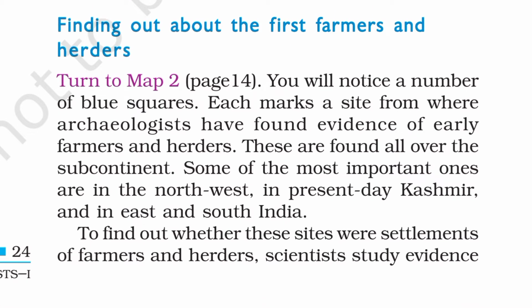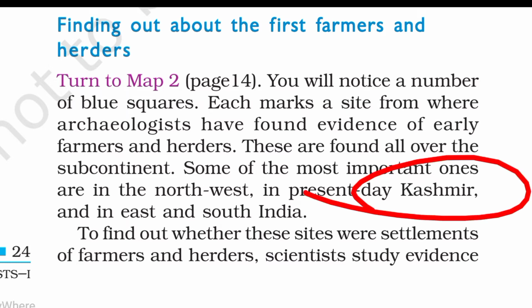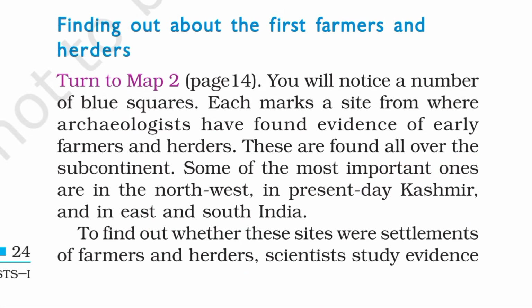Finding out about the first farmers and herders. You will notice the blue squares that mark where archaeologists have found evidence. Archaeologists have found the main sites of herding and farming, like Mehrgarh in Pakistan and many more areas where we have found evidence of herding and farming.